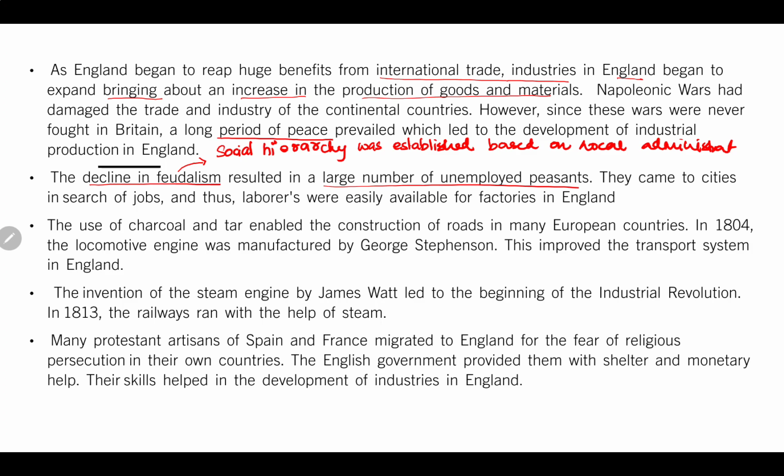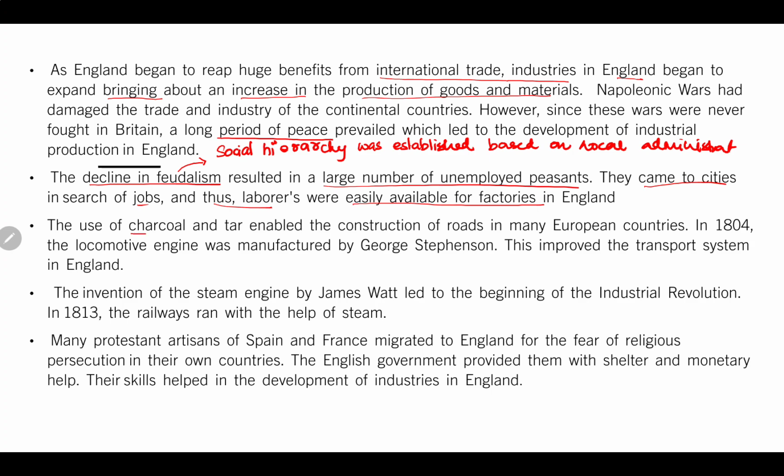They came to the cities. They migrated to cities in search of jobs, and thus laborers were easily available for factories in England. So this also gave a boom for the industrial revolution.